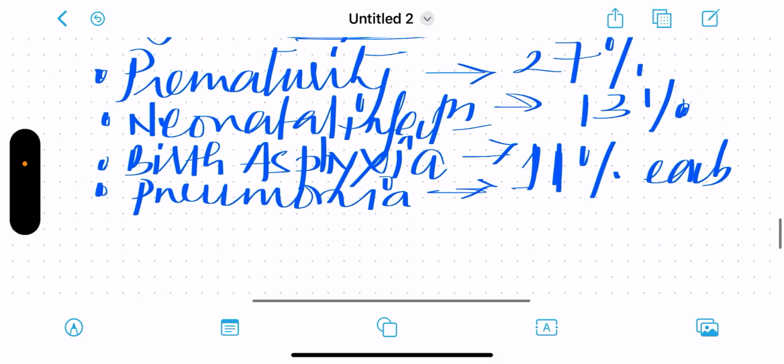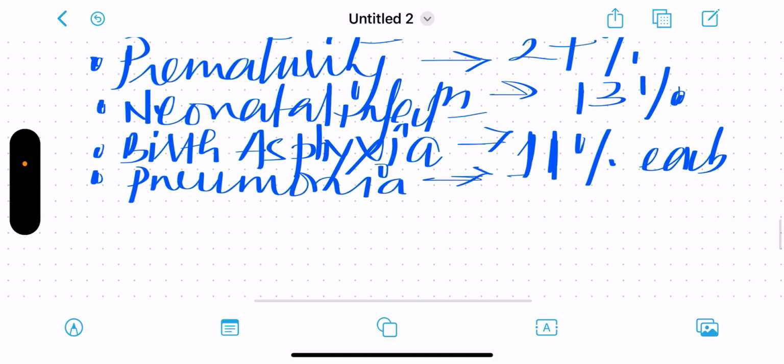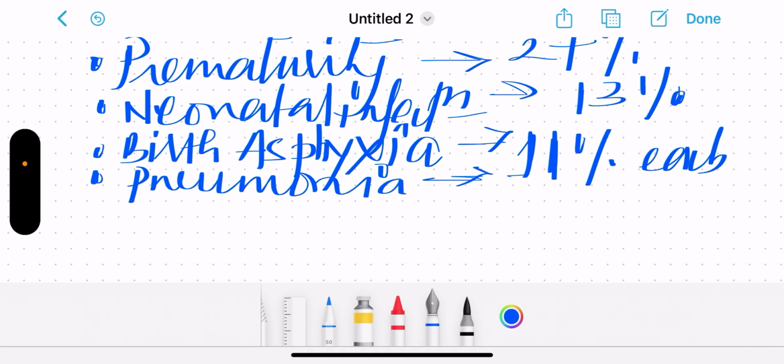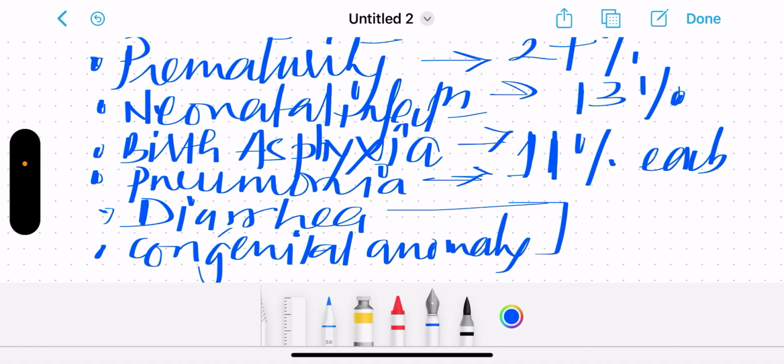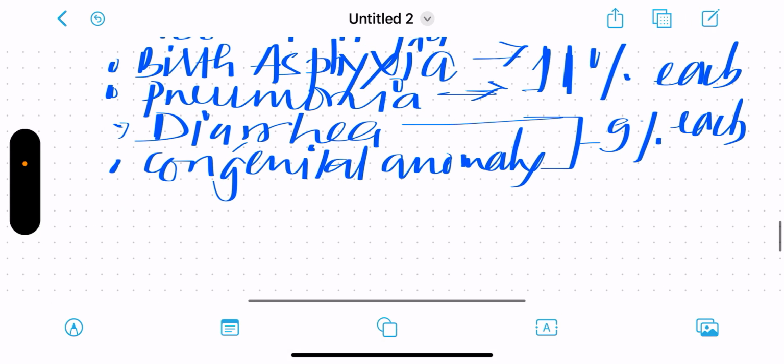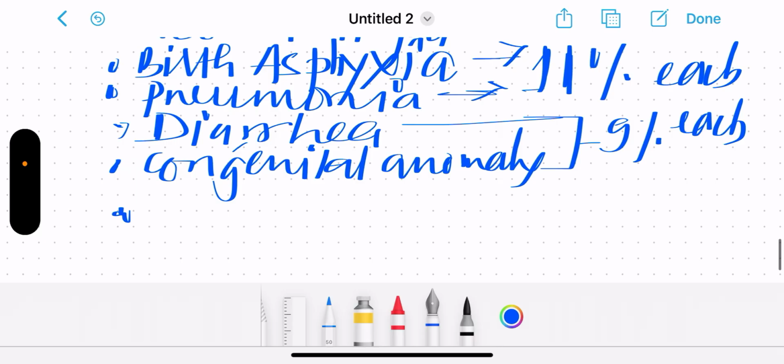Now the remaining causes, let us see the remaining causes. The remaining causes are diarrhea, congenital anomalies, and these both are 9% each. And the last is injuries.